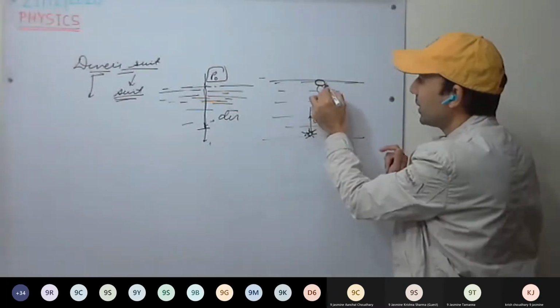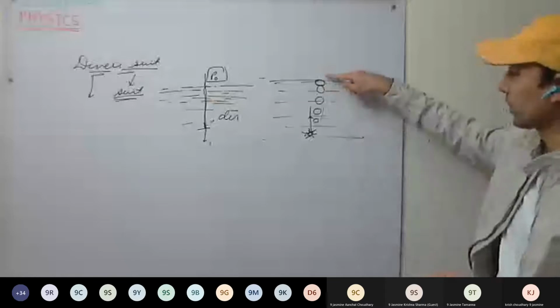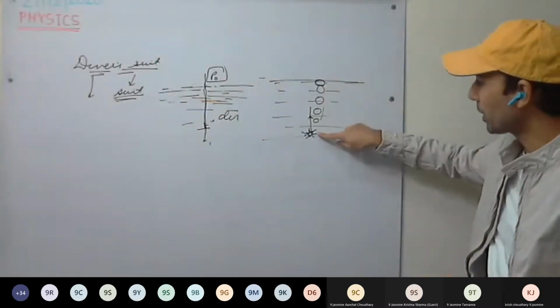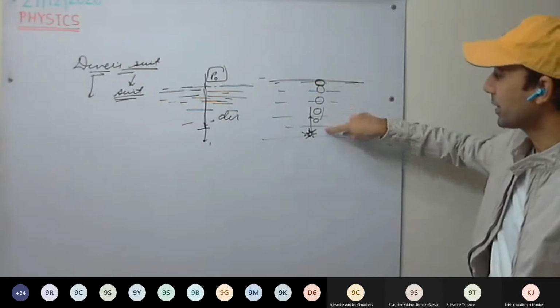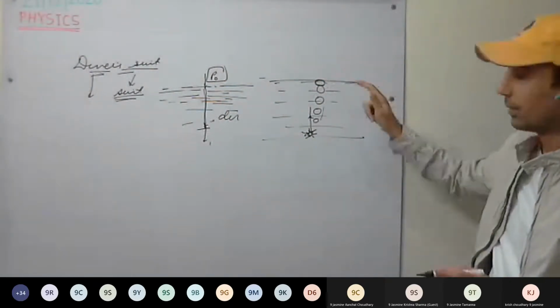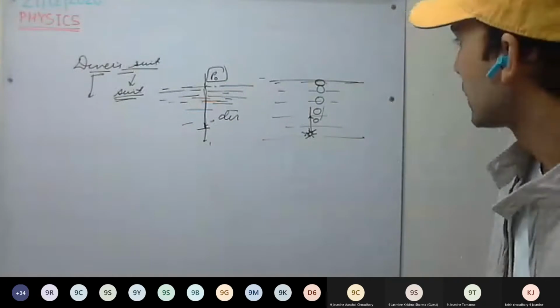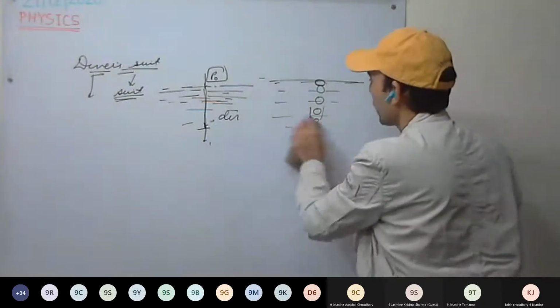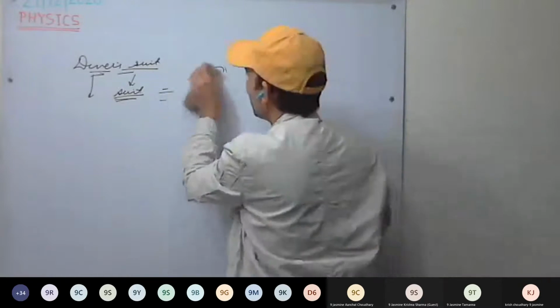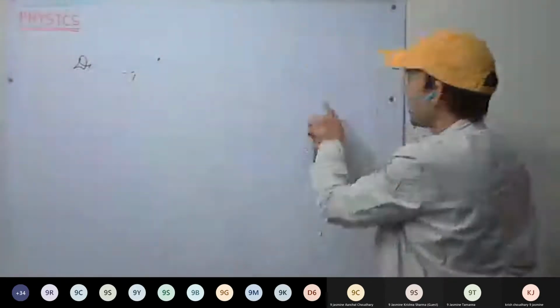Did you understand this? So bubble size increases as it rises towards the free surface. All this happens because of liquid pressure, and this is called Boyle's law.